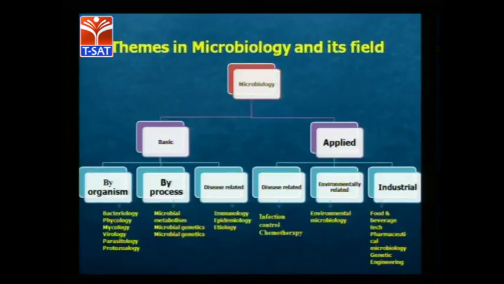And in basic, if you see, it is by microorganism and by process. So by microorganisms, by bacteria, which is called bacteriology, and like phycology, virology, mycology, parasitology and protozoology. Whereas by process, it is microbial metabolism, microbial synthesis, and microbial genetics. And in basic, disease related, like immunology, epidemiology, and etiology. So these are the three basic structures we have in themes of microbiology.